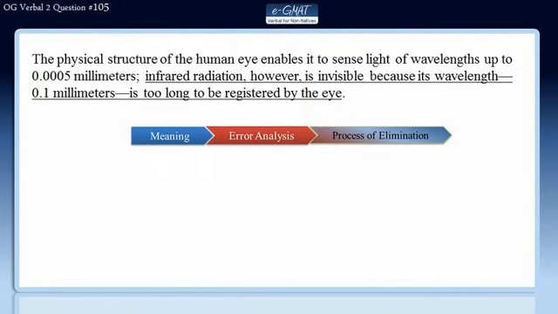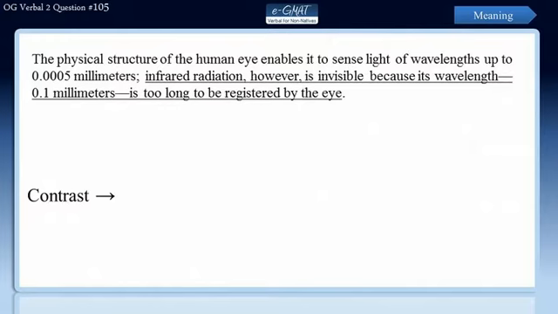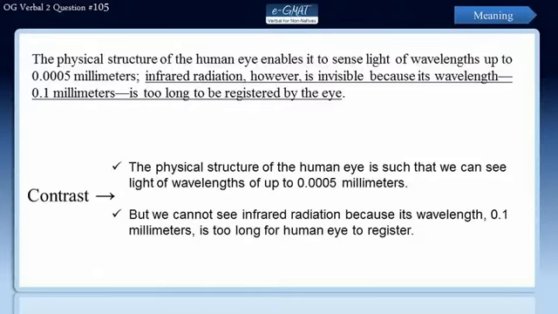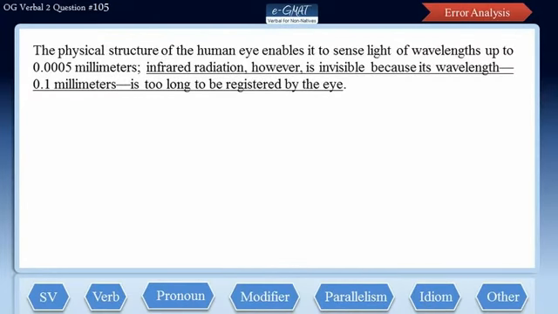This sentence presents a contrast, and the word however is the marker of that contrast. The sentence says that the physical structure of the human eye is such that we can see light of wavelengths of up to 0.0005 millimeters. But we cannot see infrared radiation because its wavelength, which is 0.1 millimeters, is too long for the human eye to register. Now let us evaluate the errors by splitting this sentence into its clauses.